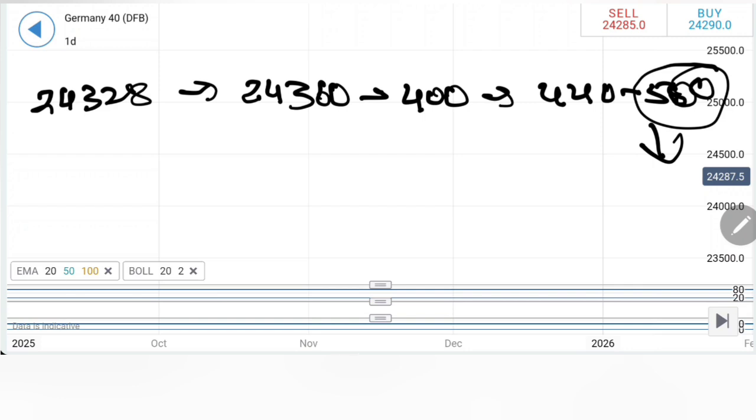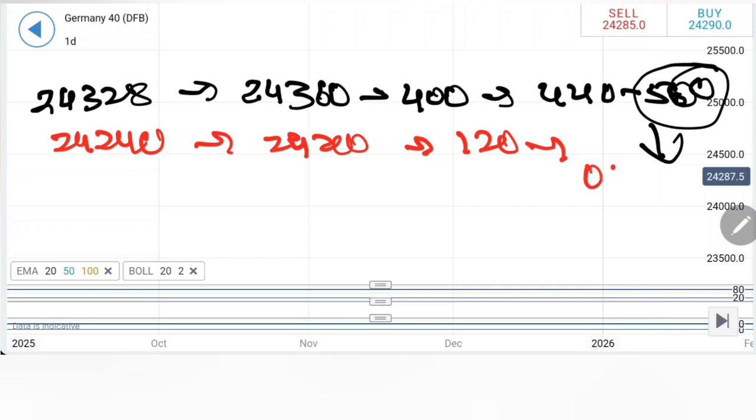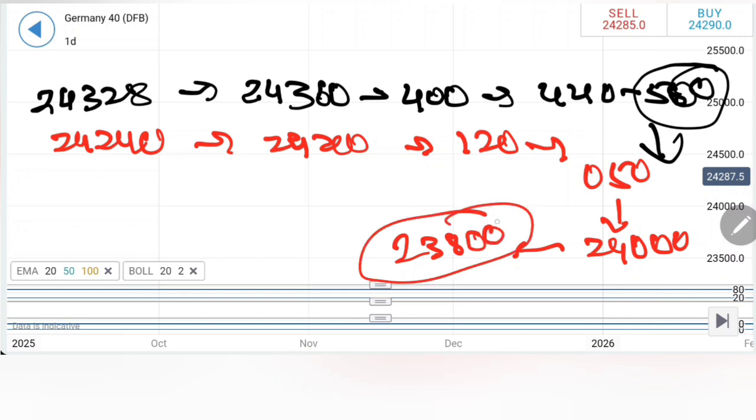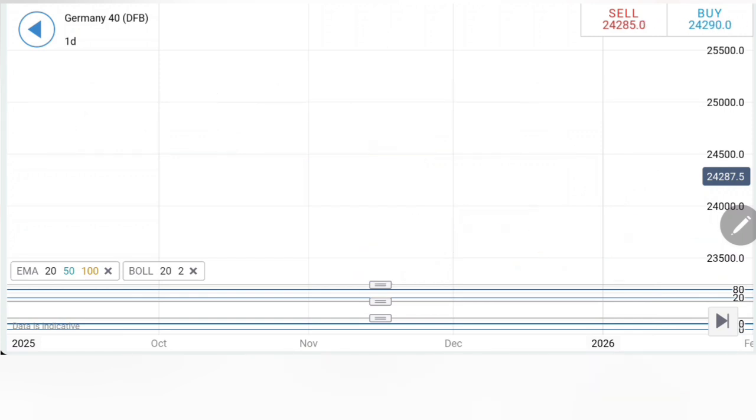I am hugely bearish today, specifically in Germany 40. You can sell here at 24,240, expect 24,200, 120, 050 and 24,000. Below 24,000 we will see 23,800 levels very soon. The strongest support lies in this zone. Take your trades accordingly. Let's move to FTSE 100.